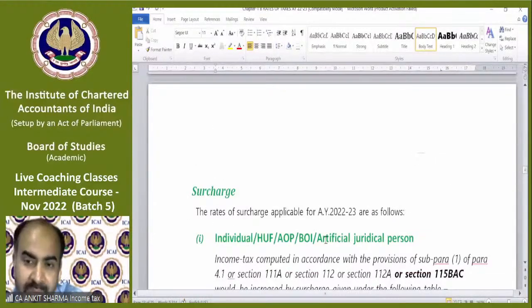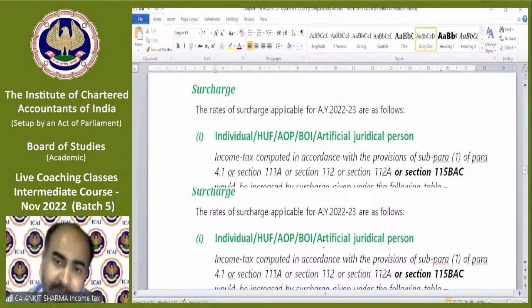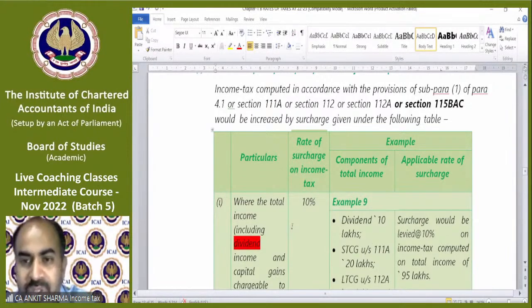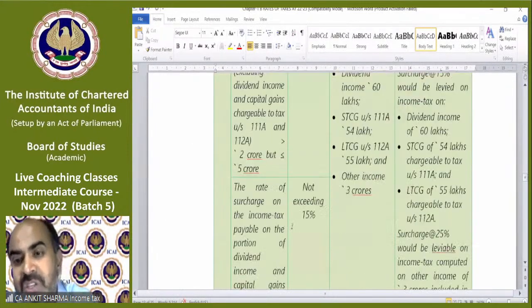Again, the surcharge provision of the study material is already written over here. We have already discussed it. There's only one concept. The surcharge rate is 10, 15, 25 and 37%. But when some special income is included, like dividend income or capital gain income, then the surcharge rate will change. I have prepared a very interesting diagram for surcharge rate, and we will discuss it in the next session at the start of the class. Today you have to cover a lot of things and revise them. When you are strong enough to solve the questions given in these notes, we will be able to understand the special surcharge provision also.